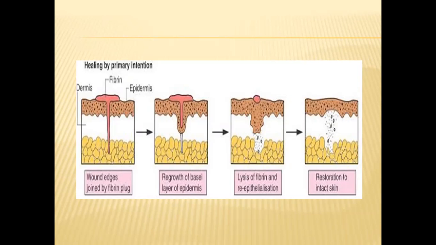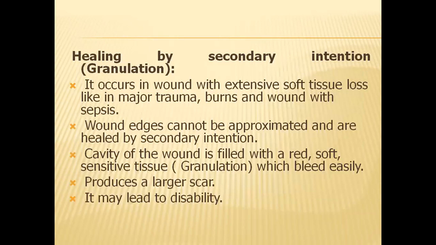The second type of healing is called healing by secondary intention. This type of healing occurs in wounds with extensive soft tissue loss. For example, a person who has had a very major accident where most of the tissue has been lost or injured, or a patient with a very severe burn, and wounds with sepsis.